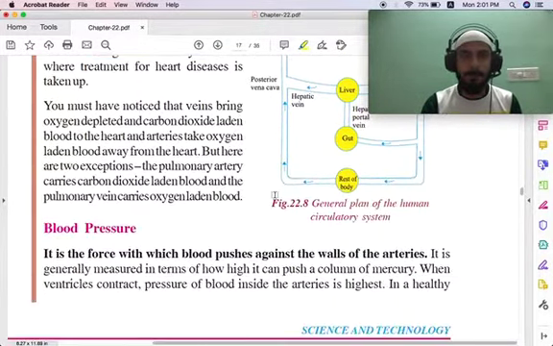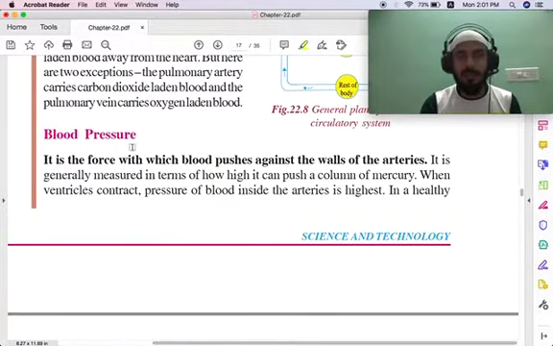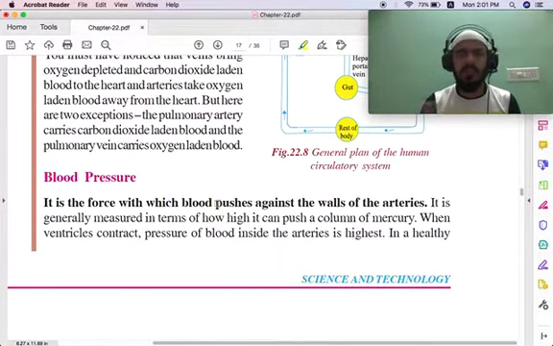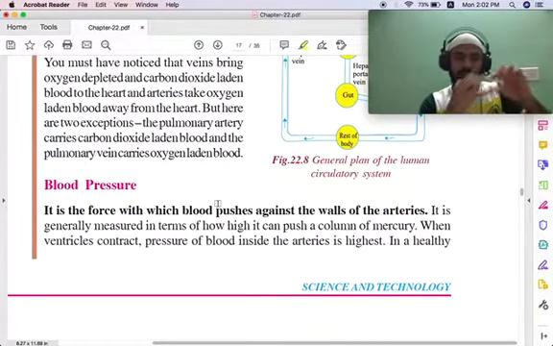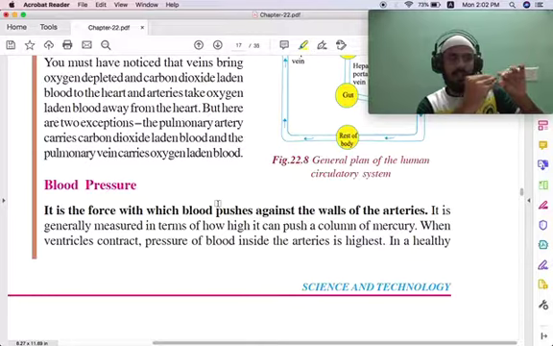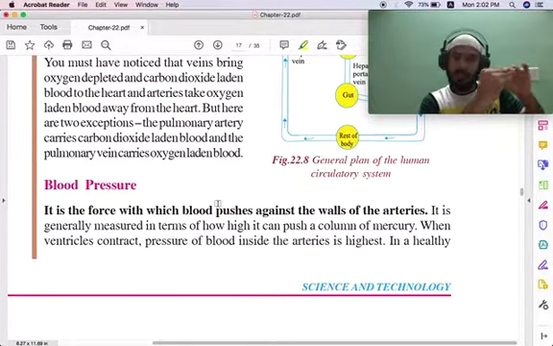Okay, now we will see about blood pressure. Blood pressure is nothing but the force with which the blood pushes against the walls of the arteries, the blood vessels.